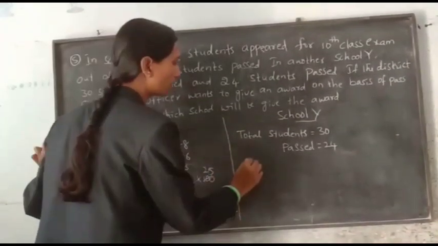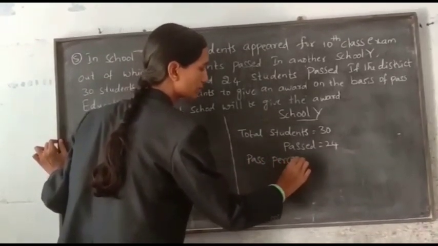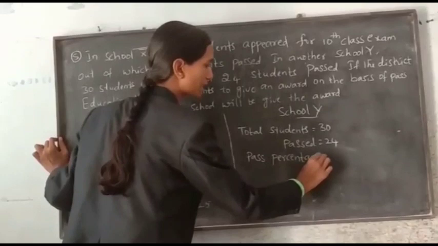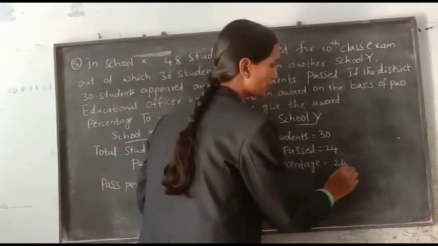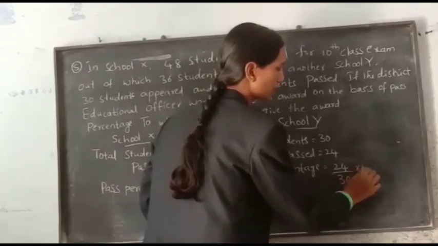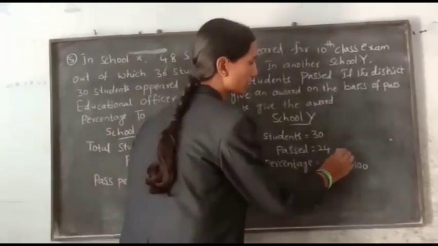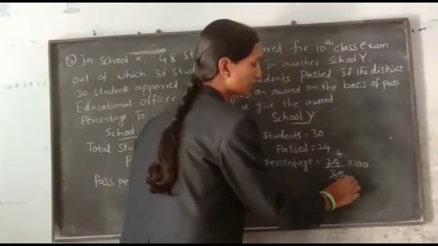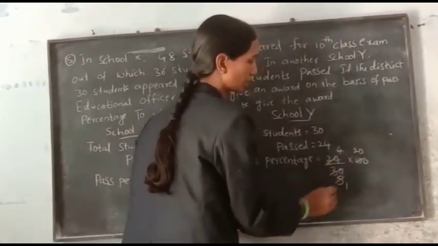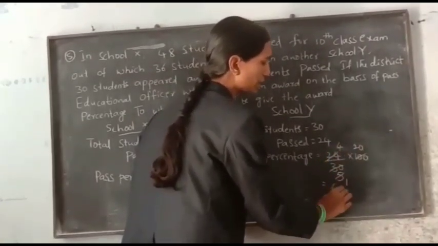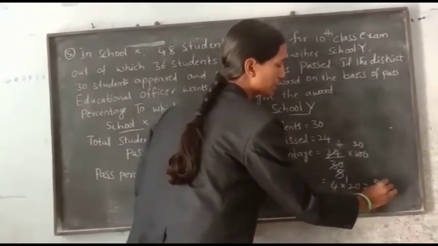Now in school Y, pass percentage is equal to passed students by total number of students into 100. Now cancellation. 6 4s are 24, 6 5s are 30. Now 5 1s are 5, 5 20s are 100. Now 4 into 20, 4 20s are 80 percentage.